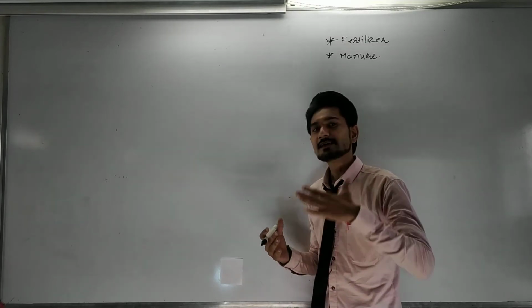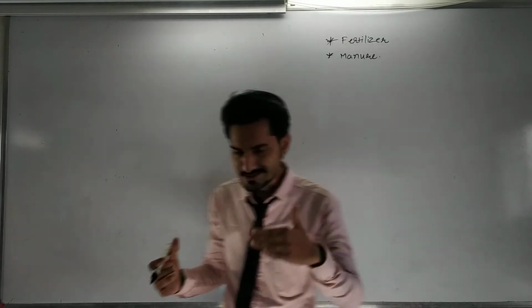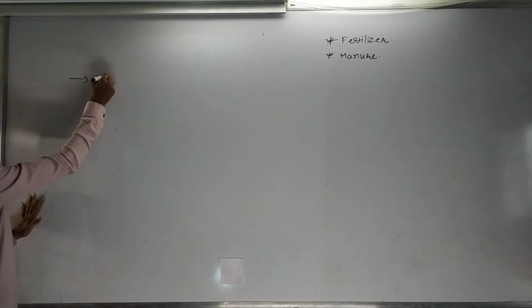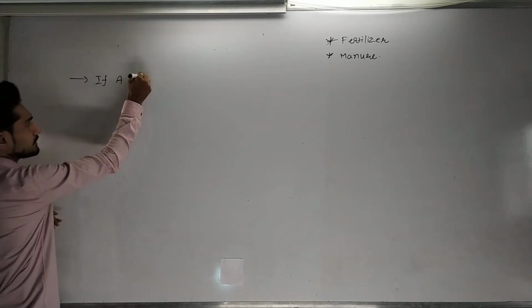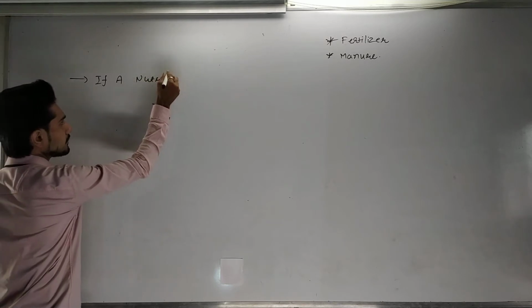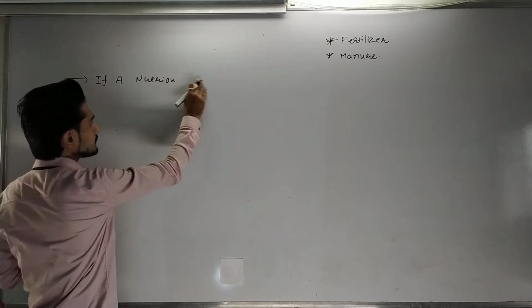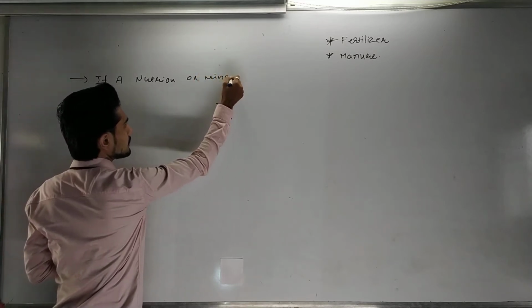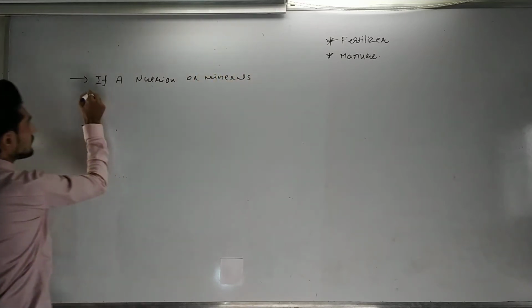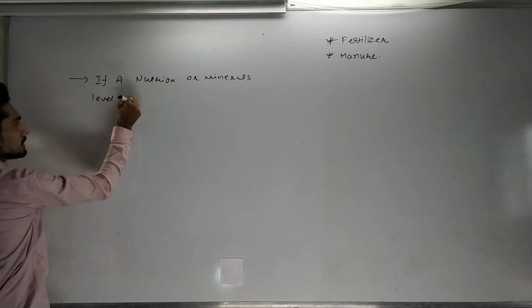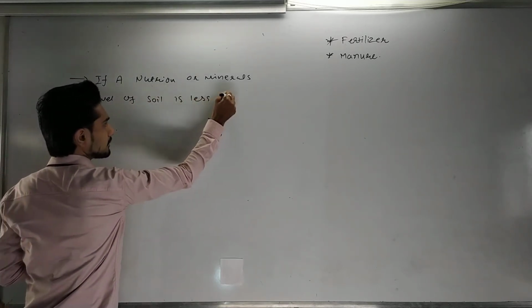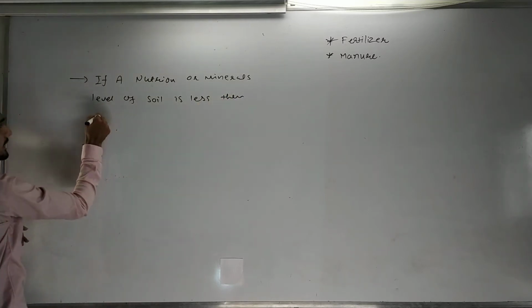Like that, we can write: if the nutrition or minerals level of the soil is less, then we need to add something into the soil.